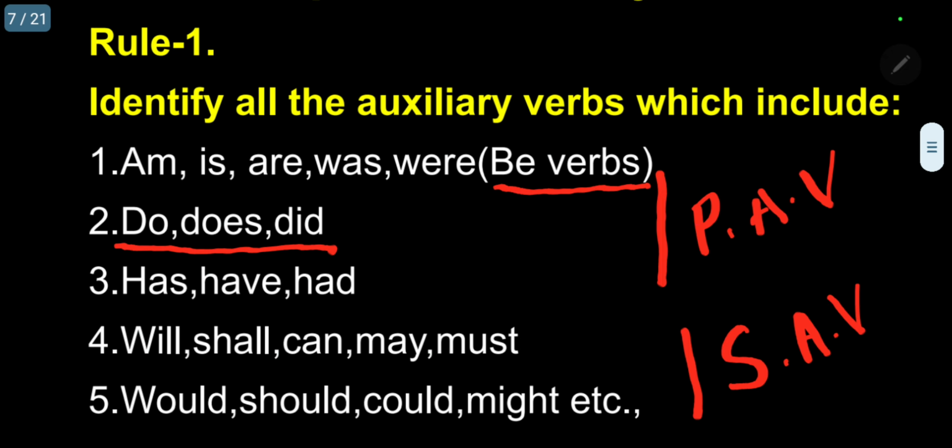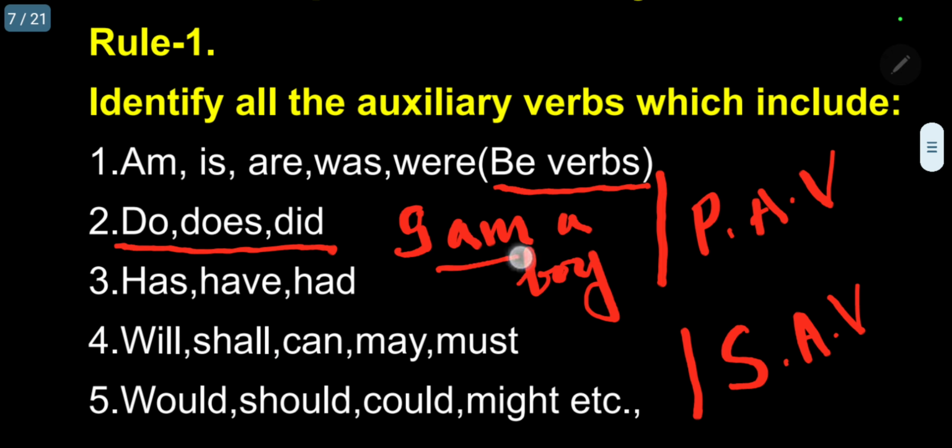You can ask me, what is the main difference of the first 1, 2, and 3? They are called primary auxiliary verbs. What is the importance of this? They can act as a main verb as well as a helping verb, an auxiliary verb, an assisting verb. A simple example, I can write now: I am a boy.